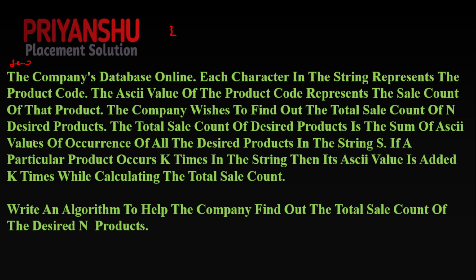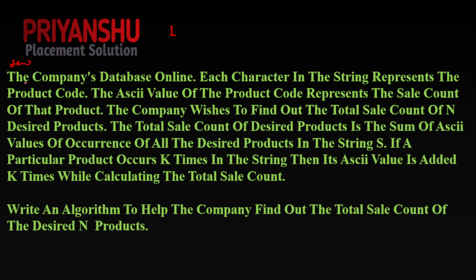But I will tell the correct way how to solve that type of question. And in Wipro there is no need to read the question, but I have just shown the question. If you want you can read, it's your wish. Without reading the question you can also solve it by seeing the test cases. So let's see, the question is very easy.